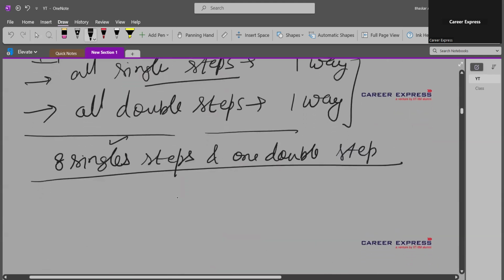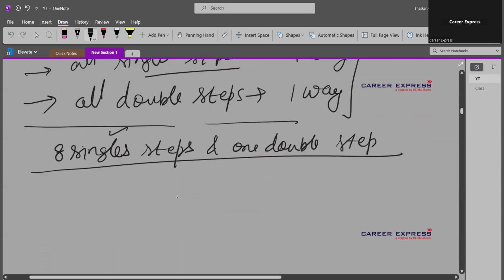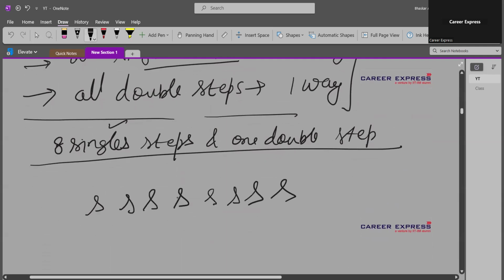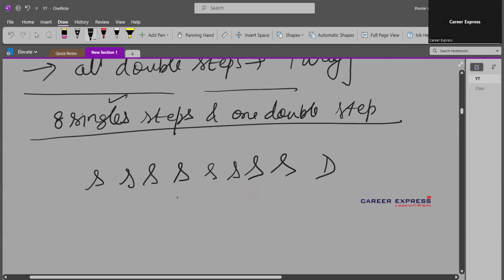So how many different positions can be given to the double step in the sequence? We can write the steps as S, S, S, S, S, S, S, S, plus a double step. So there are a total of 9 steps, out of which 8 are single.